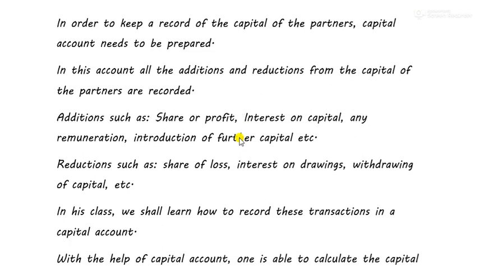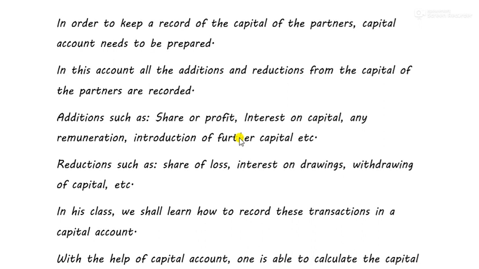Why do partners maintain capital accounts? Capital introduced in the beginning of the year is different from capital left at the end of the year. When a person introduces a capital, a number of changes take place in that capital. For example, if a partner introduces more capital, then the capital increases. If he withdraws capital, then the capital decreases.